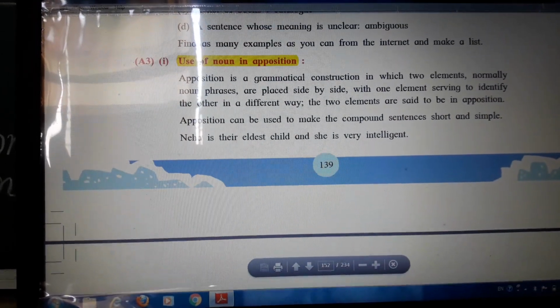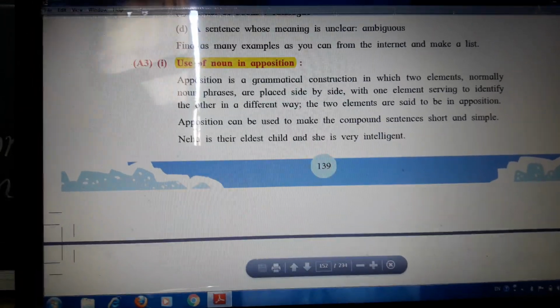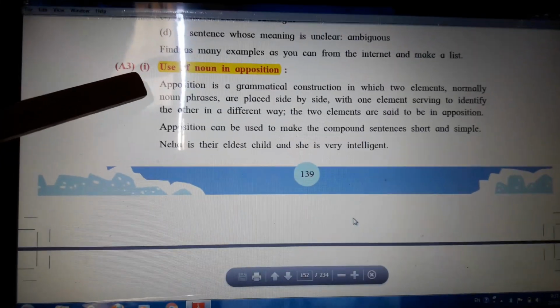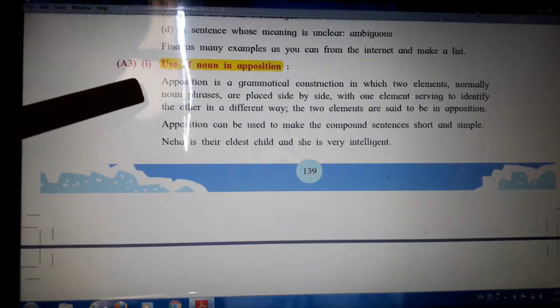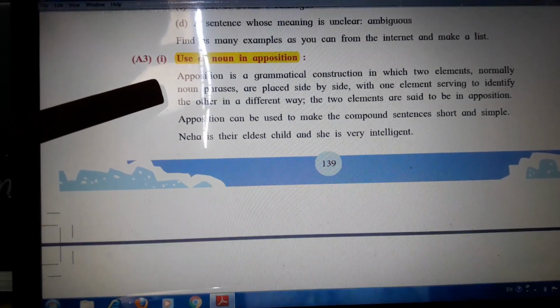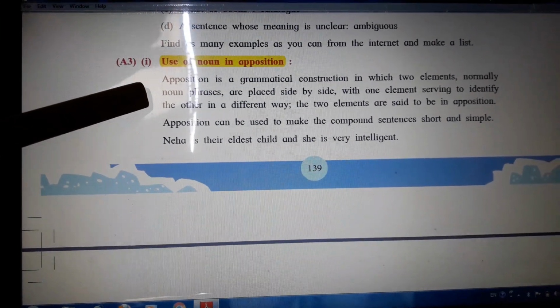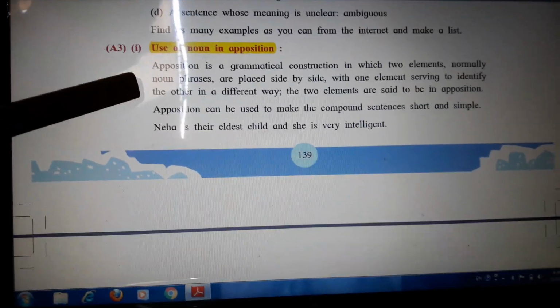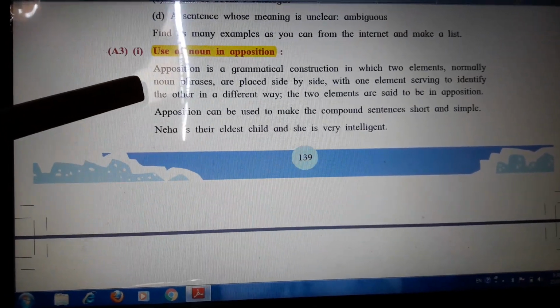See the part of apposition. Apposition is a grammatical construction in which two elements, normally noun phrases, are placed side by side with one element serving to identify the other in a different way. The two elements are said to be in apposition.